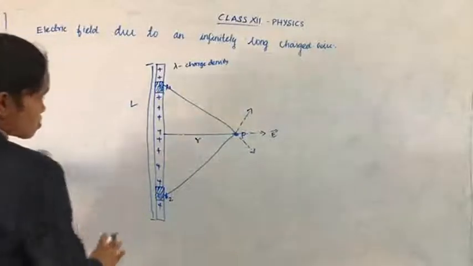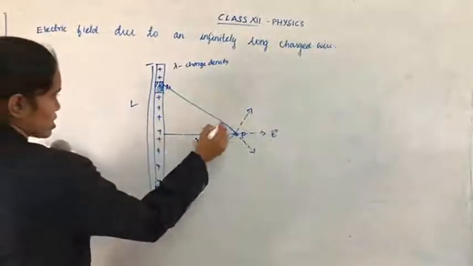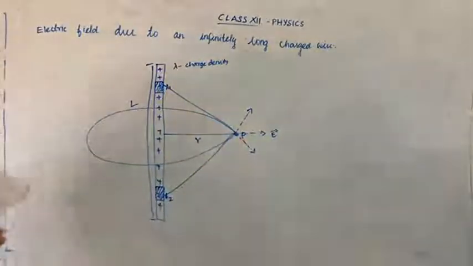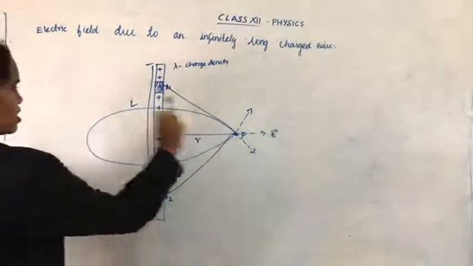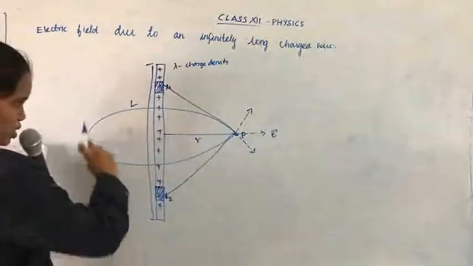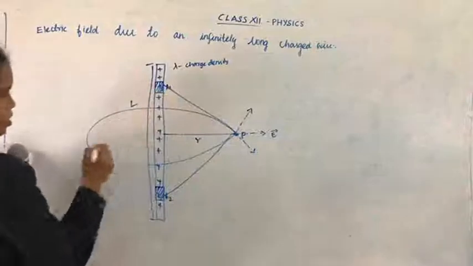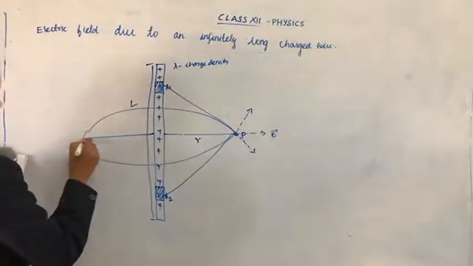Now, the charge flows in a cylindrical, circular way. The charge is everywhere. The charge is rotating in a circular path. So then we are making another point here.